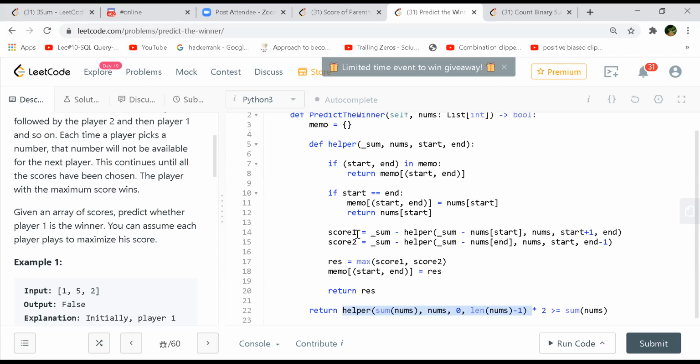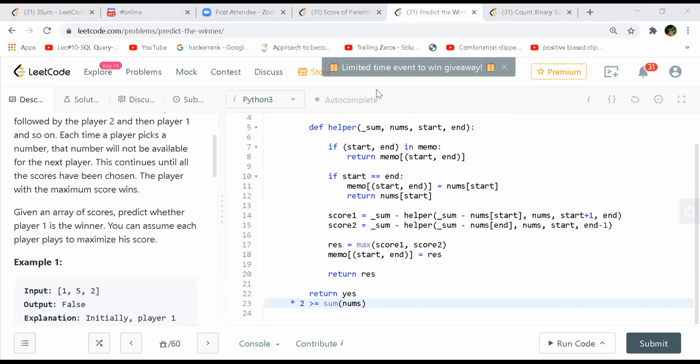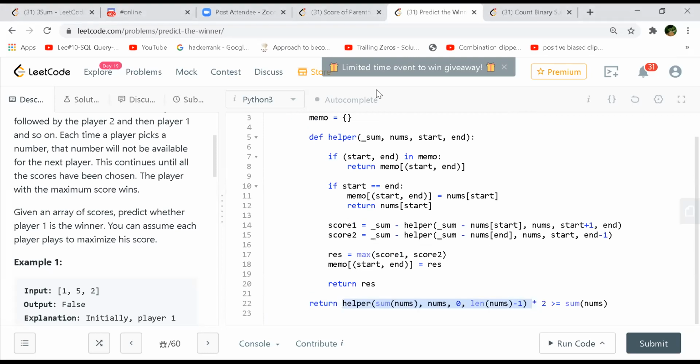Okay, now if we take example 1, on the left side we have been given 1, 5 and 2. So what will be the value returned at line number 20? It will be 3. Okay, I'm just dry running it in my mind. Or am I wrong? No, it might be. Yeah, we can actually go through that.